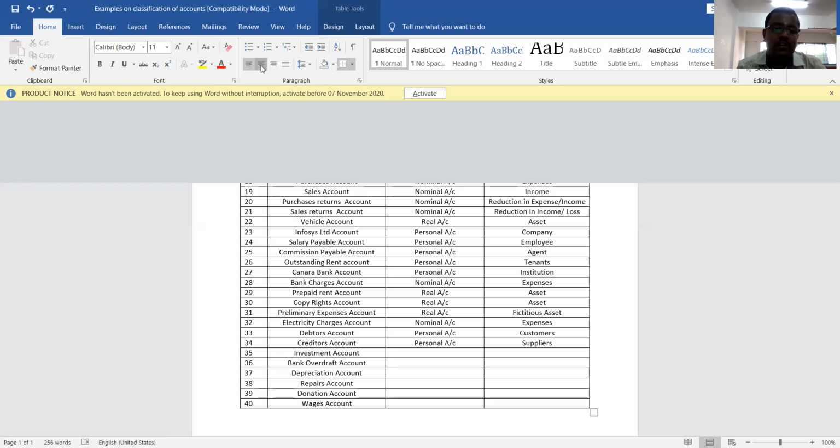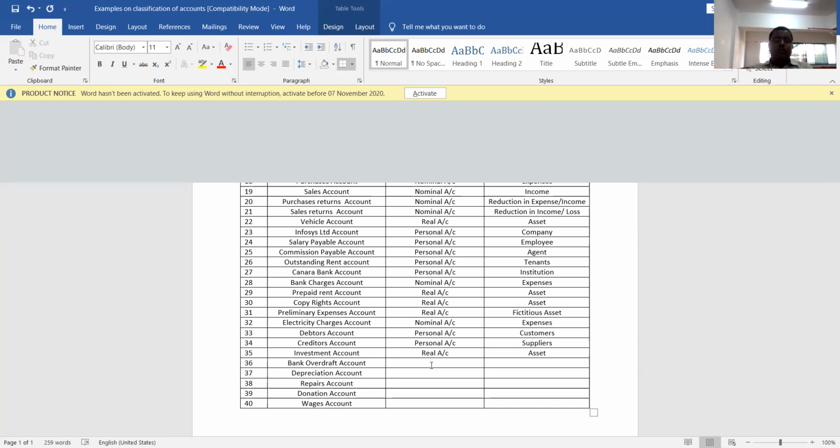Now investment account. What is investment? The money that we invest in others' business is called investment. It is nothing but an asset. For example, Infosys will make an investment in Wipro Limited or TCS Limited. That is investment. So investments are nothing but our properties. Which account are they? They are real account. What is the reason? Because investment is an asset.